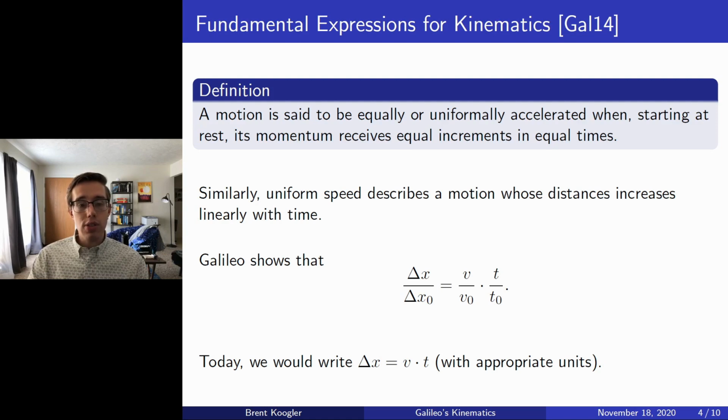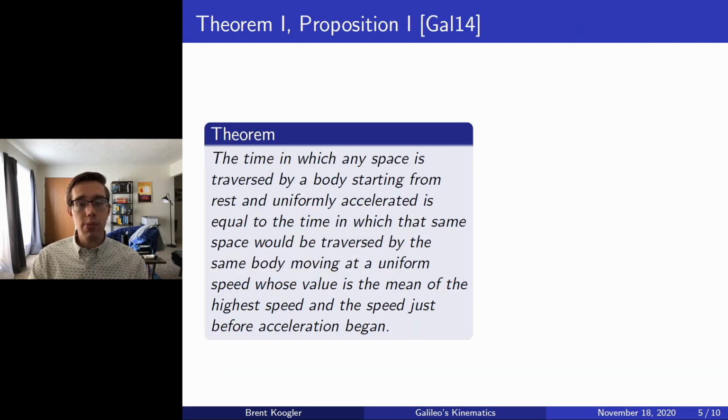Now, we're going to follow Galileo's approach and then develop one of his main ideas that's still used today in elementary kinematics. That being, under uniform acceleration, the displacement is actually proportional to the time squared. And that, of course, being when the object is released from rest. So to begin, we consider Theorem 1, Proposition 1 from Galileo's Discorsi, that being the work he published in 1638.